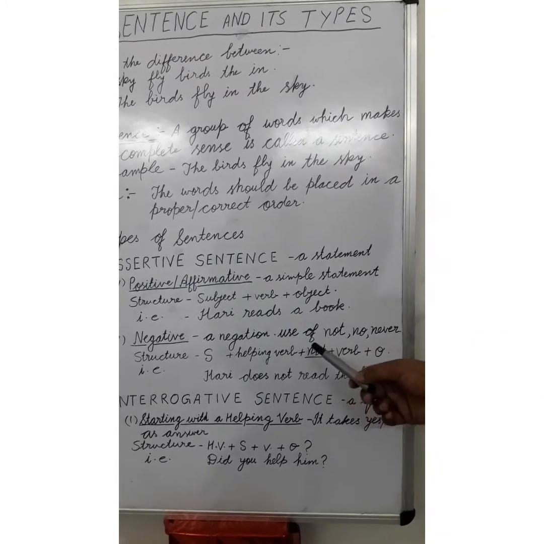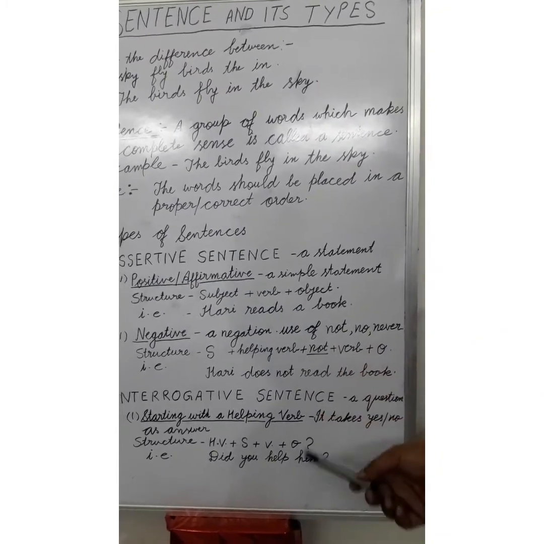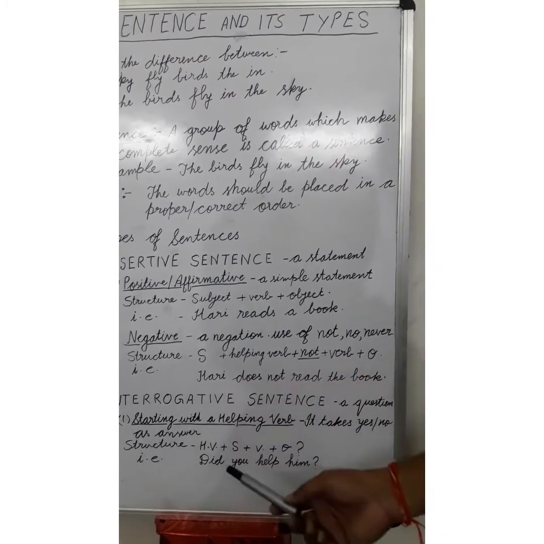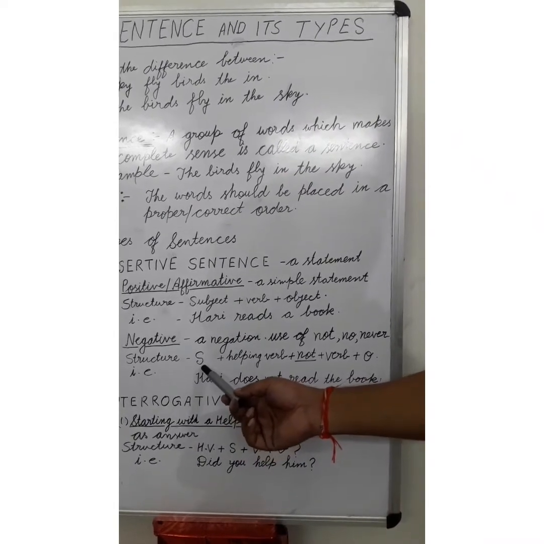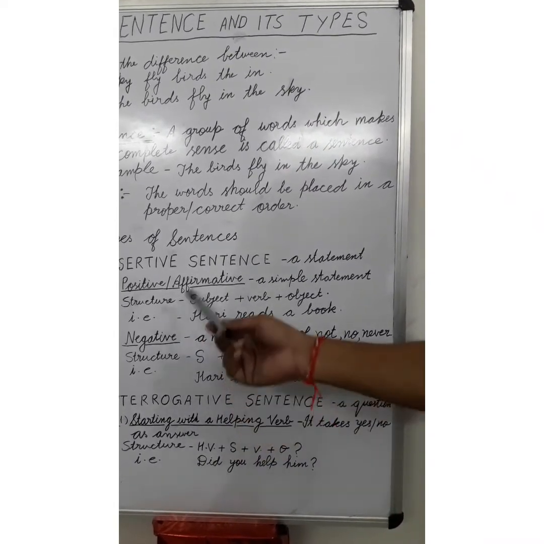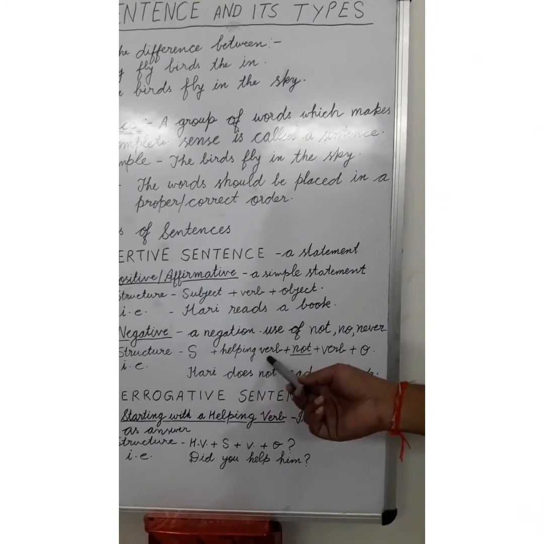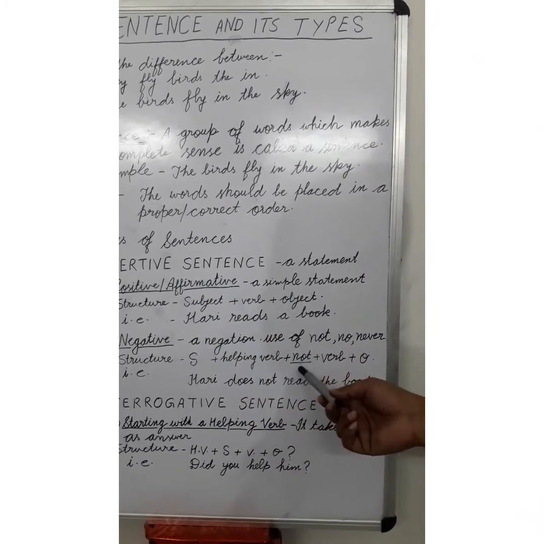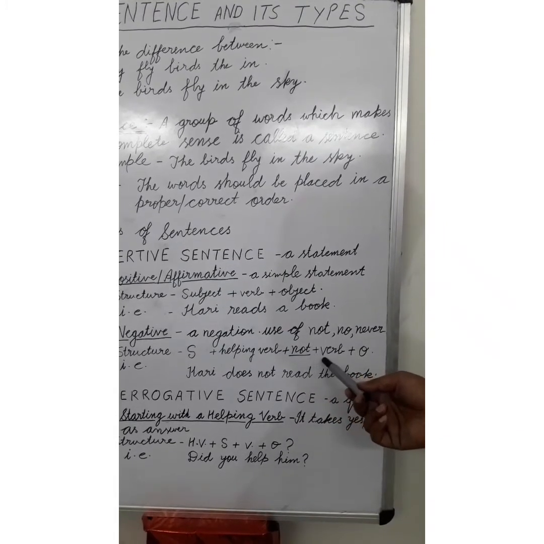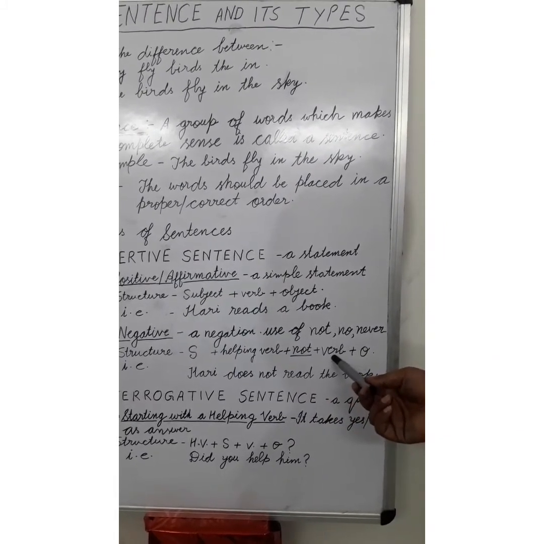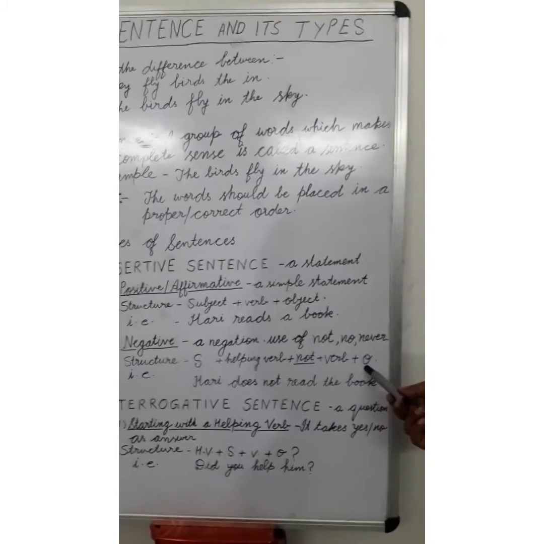So what is the structure of negative sentences? Usually in a negative sentence, the subject comes first, like in positive sentences. Then comes the helping verb, and after that not, and then the main verb is used, and finally the object is used.